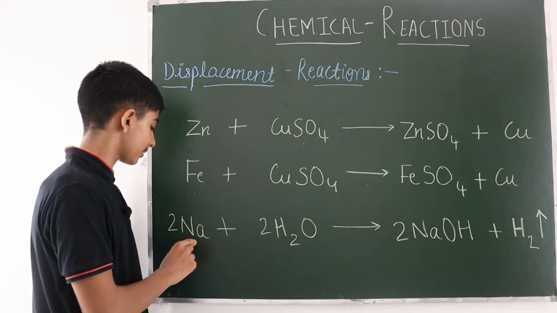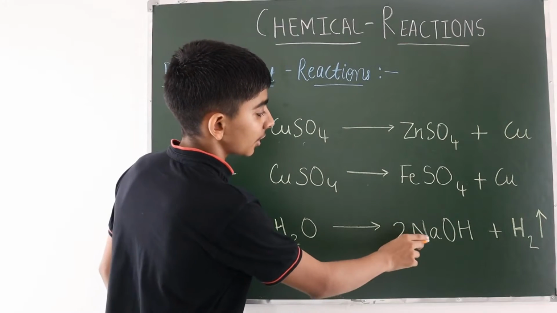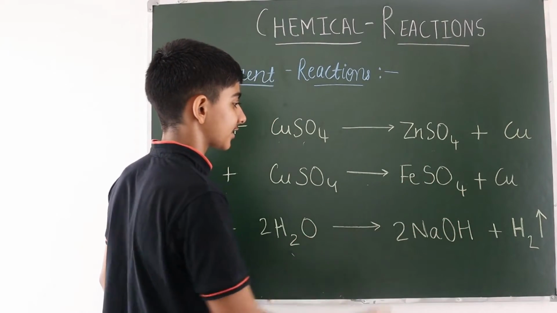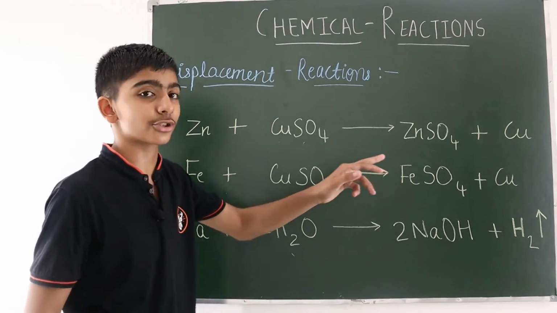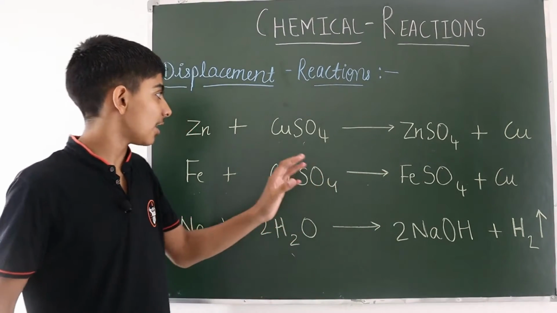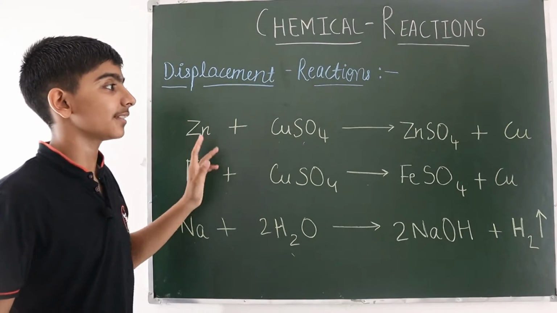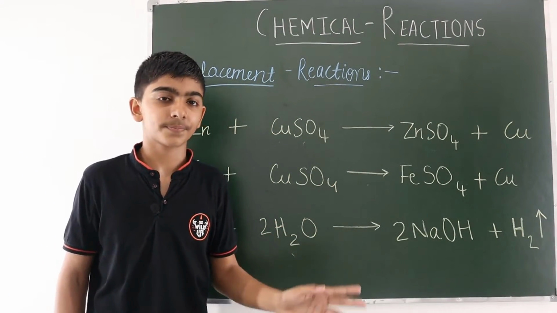Now the third example, sodium plus water gives sodium hydroxide plus hydrogen, and hydrogen is a gas, upper arrow means gas.